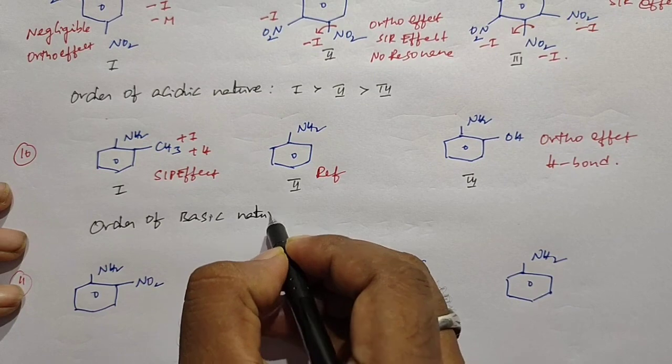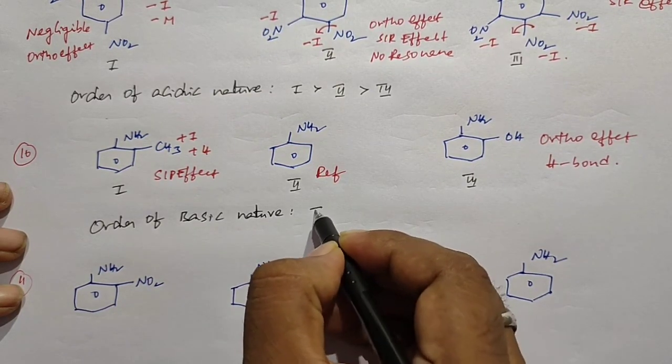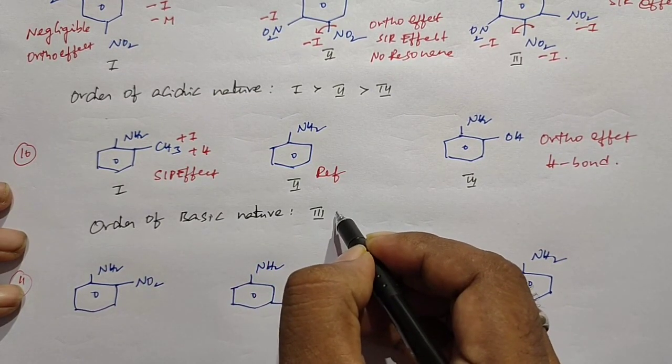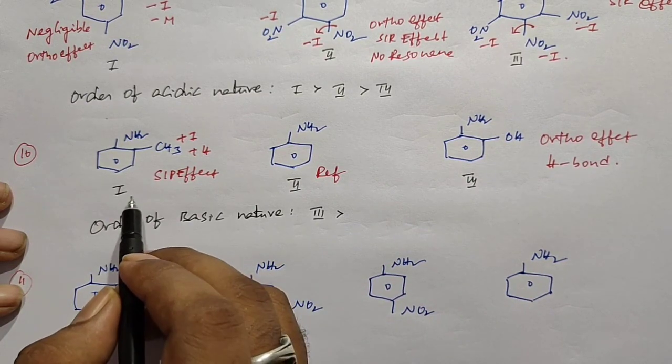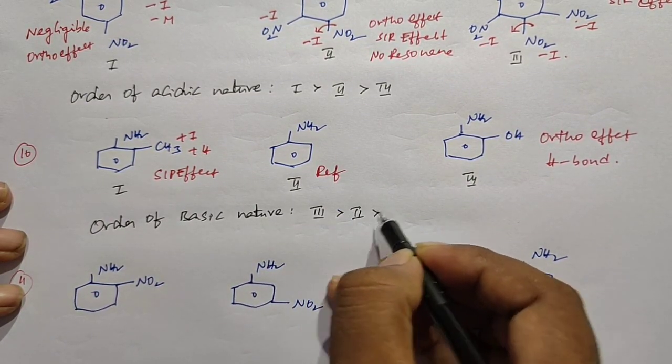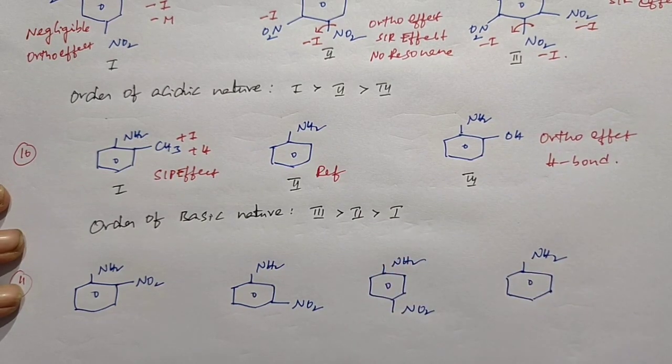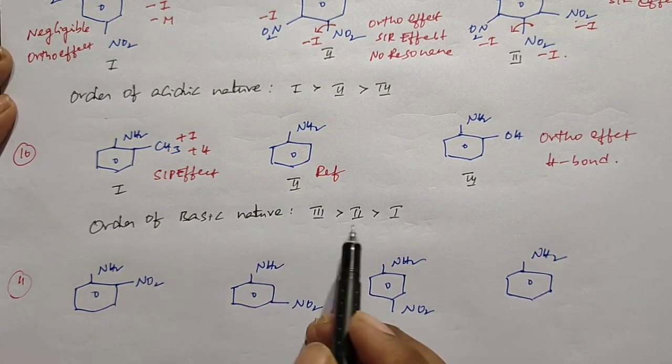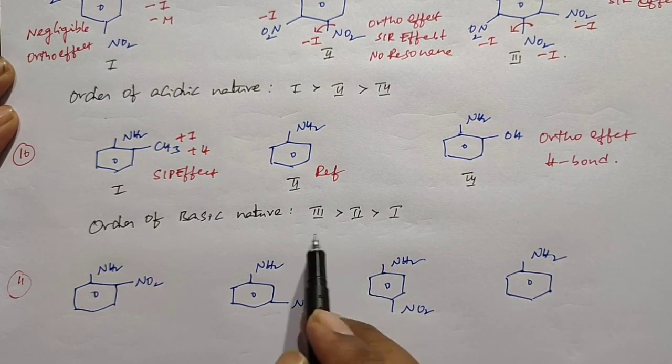These are anilines. Due to the presence of the hydrogen bond, the third structure is more stable. So due to the SIP effect, the first structure is less basic than the second one. So the next position is the second one, and the last position is the third one. At the start I just said the ortho substituted anilines are weakly basic in nature when compared to the reference aniline. So based on that we can provide the order of basic nature like this.